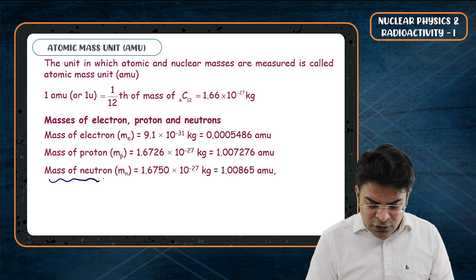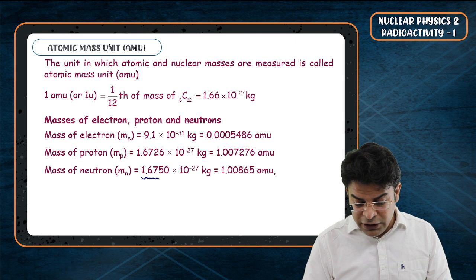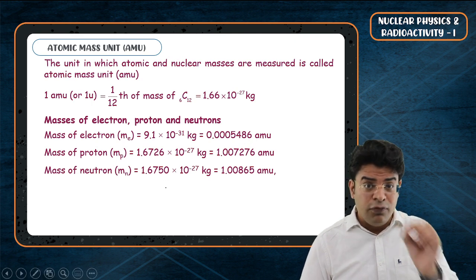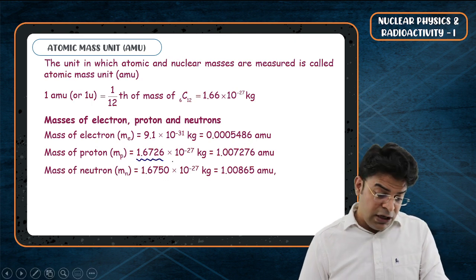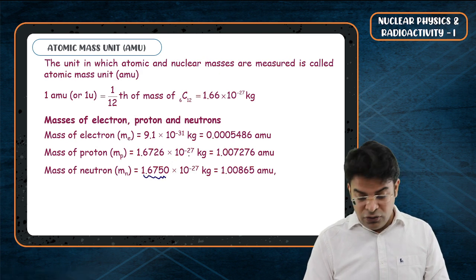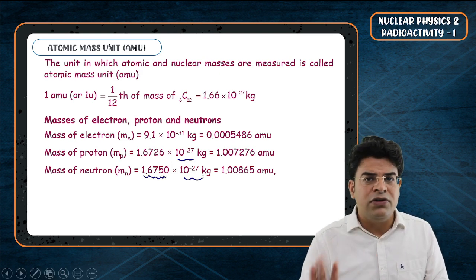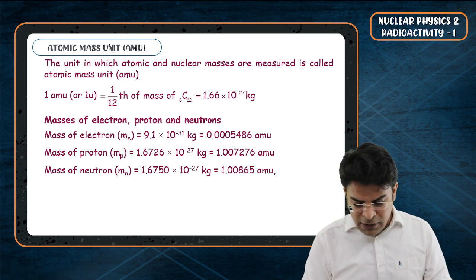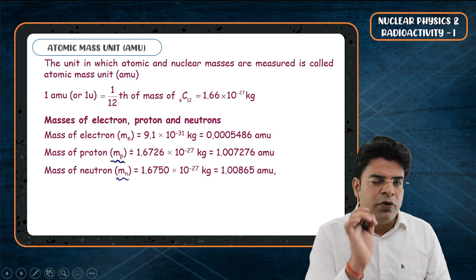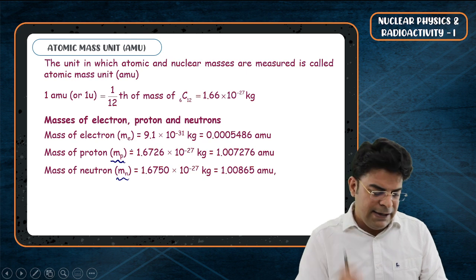Now let's see the mass of neutron. The mass of neutron is 1.6750. So you can see mass of proton 1.6726, mass of neutron 1.6750, and the multiplier is the same, 10 to the power of minus 27 kg. So you can take the mass of neutron to be nearly the same as the mass of proton, though the mass of neutron is slightly higher.